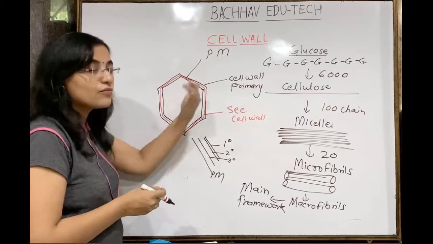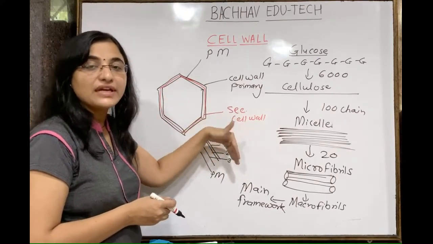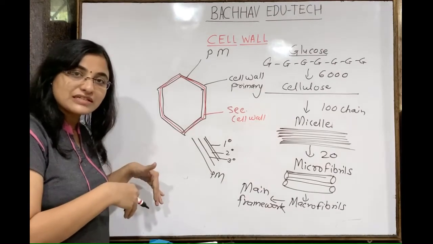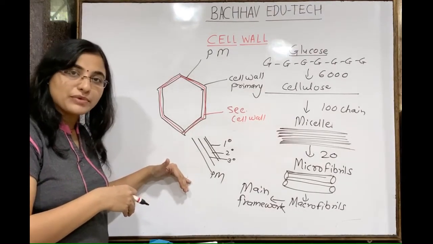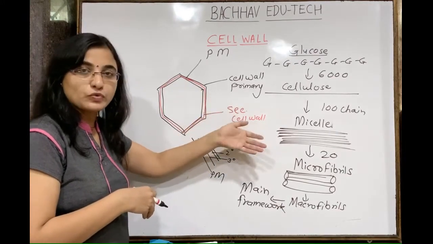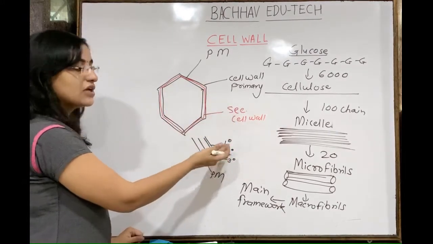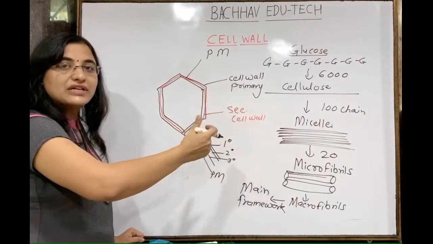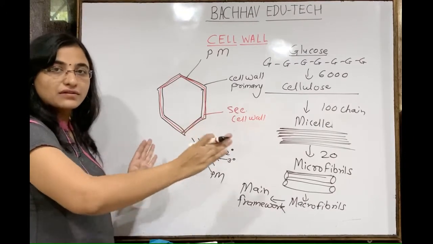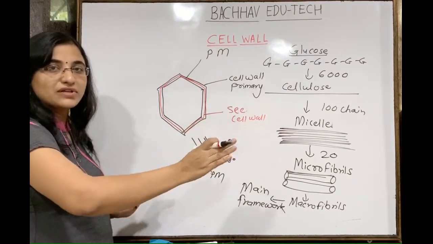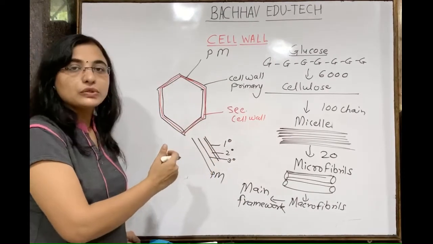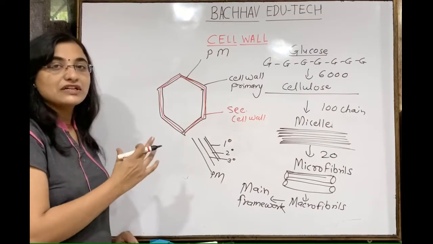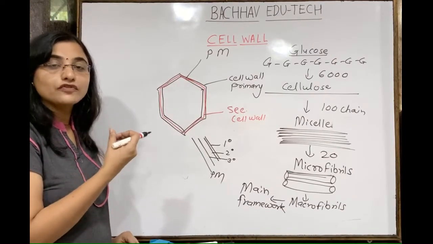Understand this? So outermost is whom? Outermost is primary. Innermost is whom? Secondary is innermost. If there is presence of tertiary, then tertiary is the innermost, which is near the plasma membrane, and the outermost is the exposed one, exposed to the environment. So this is the arrangement. Primary is immature, ready to expand, cell growth will be there, cell expansion is possible, a thinner one. Then it develops into the secondary cell wall, which is present inside the primary one. The secondary cell wall is a thicker, mature structure.